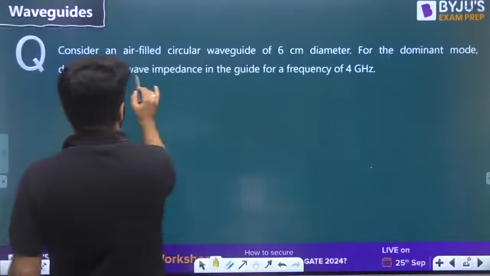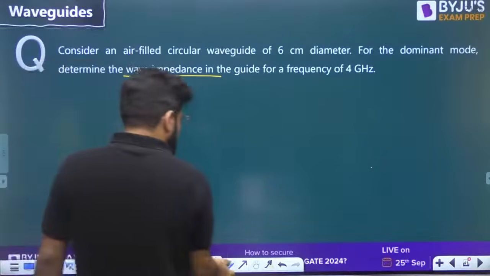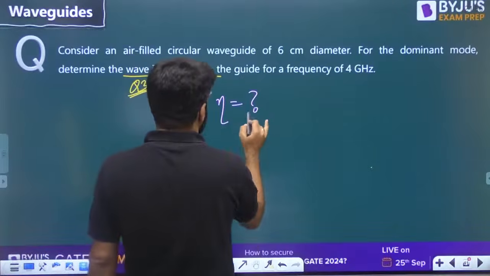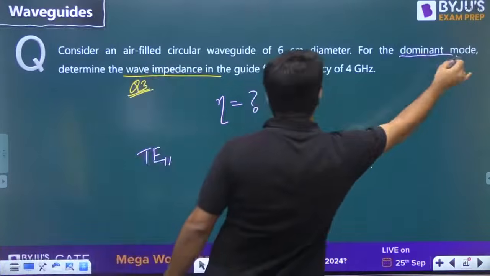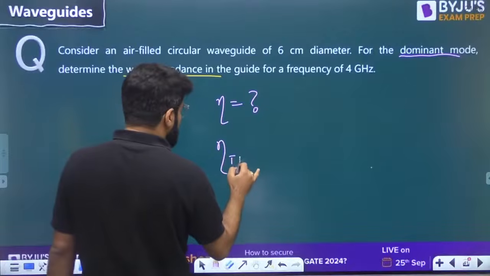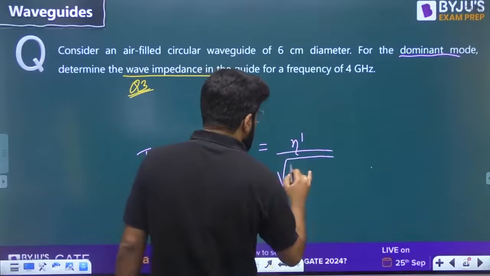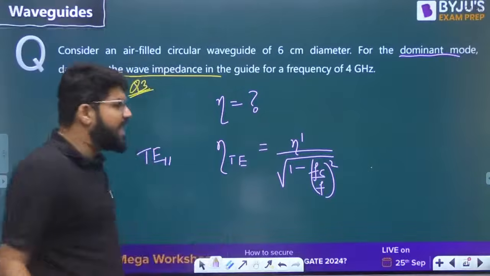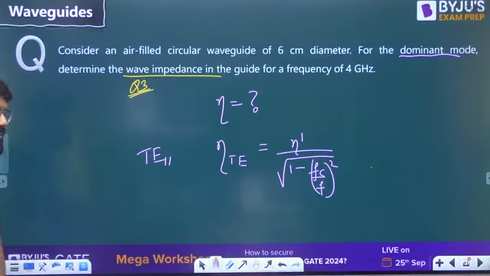Next question on the same data: wave impedance, question number 3. Rest all the data is the same, but which mode is given? They are asking the intrinsic impedance, but what is the mode they are talking about? Dominant mode, which is TE11. So the formula you need to use is eta TE, given by eta dash upon under root 1 minus fc by f whole square. If it was TM, then you have to use the other formula.